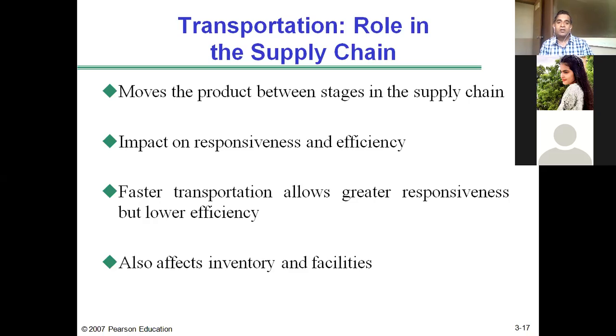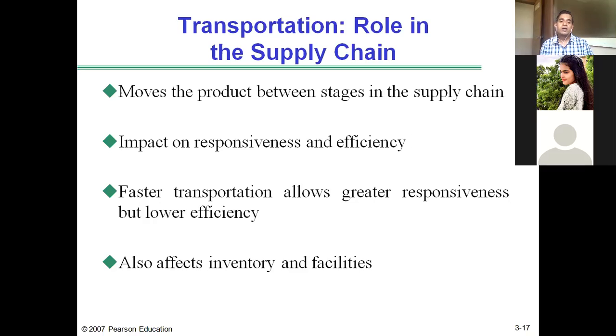Try to understand: if the distance between the supplier and the buyer is far, other modes of transportation will take more days to deliver the goods, while air transportation will deliver within very few days. So the supplier can deliver to the buyer much faster, and the responsiveness of the supply chain will be very high. This way, transportation impacts responsiveness and efficiency of the supply chain.